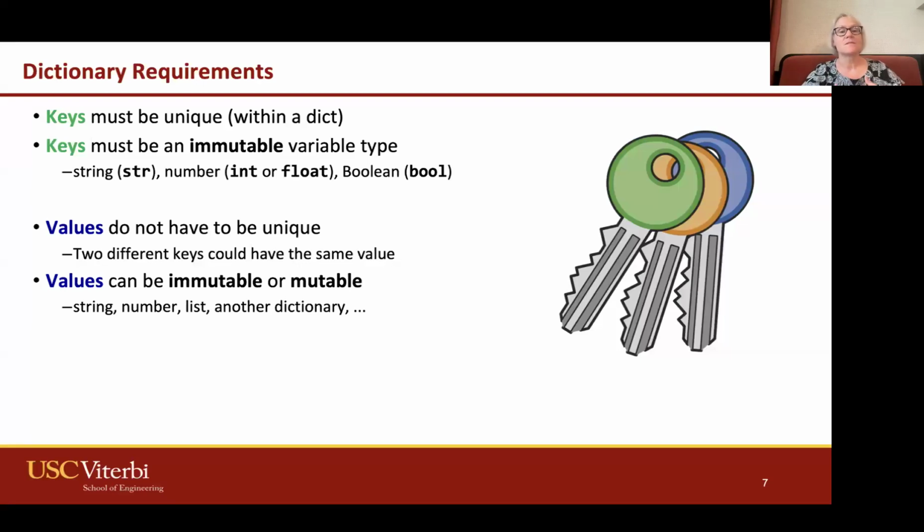And then the values can be anything. They don't have to be unique. Two different keys can have the same value. The values can be immutable or mutable. So you can use any strings, numbers, ints, floats, lists, another dictionary, or any other variable type that we have learned or will learn as well.